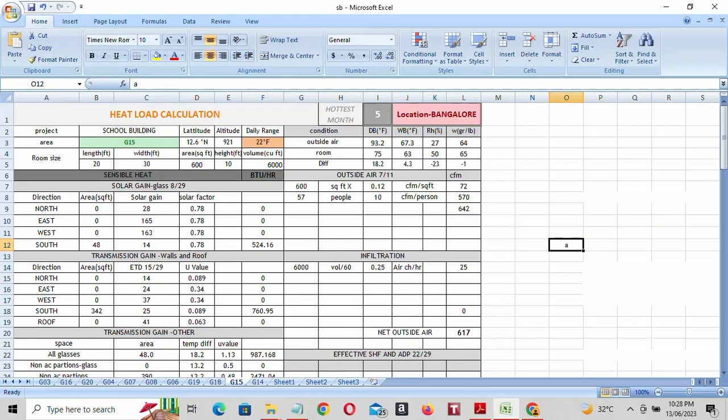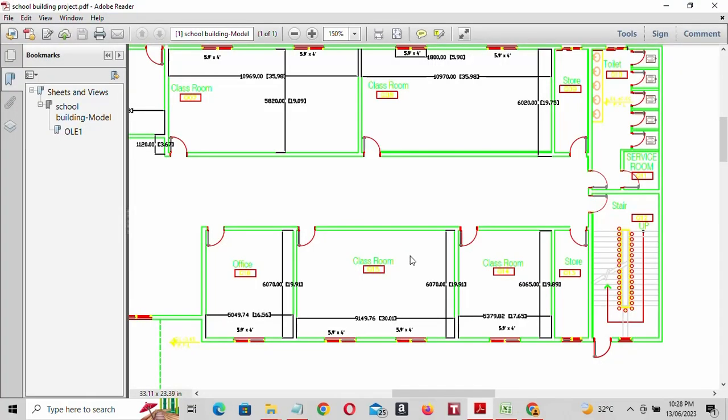In this video, I am going to show you how to do HVAC heat load calculation by using the E20 sheet. So this is the E20 sheet. This is our school building plan located at Bangalore location. For this room, this classroom G15, today we are going to do heat load calculation.